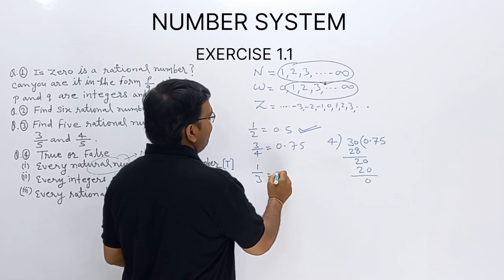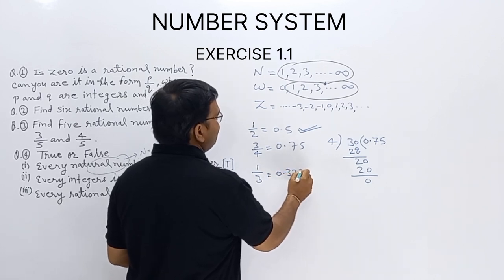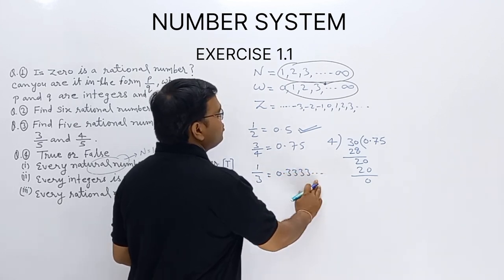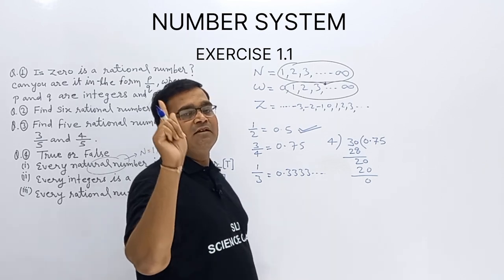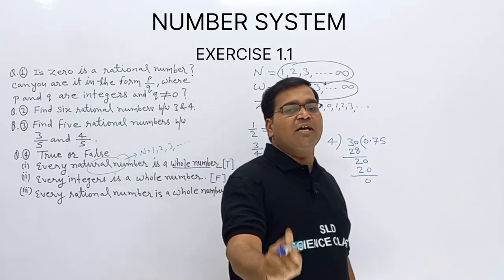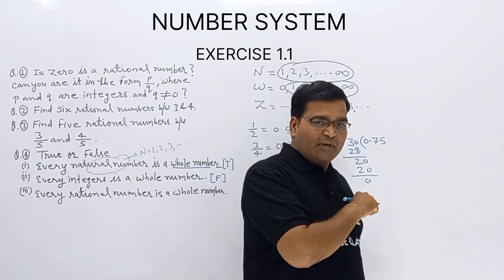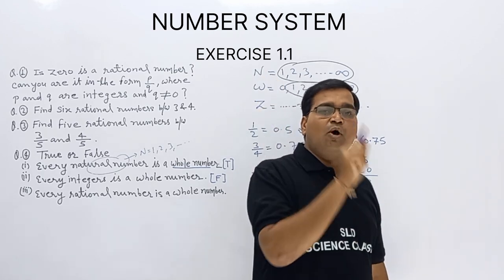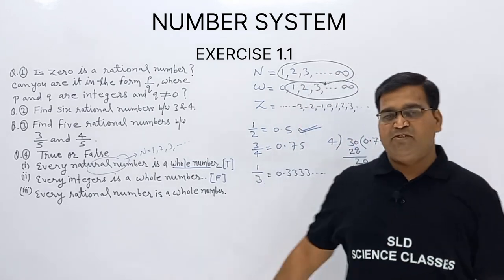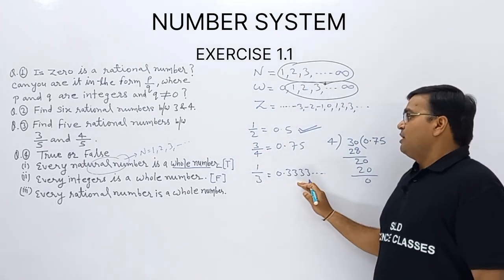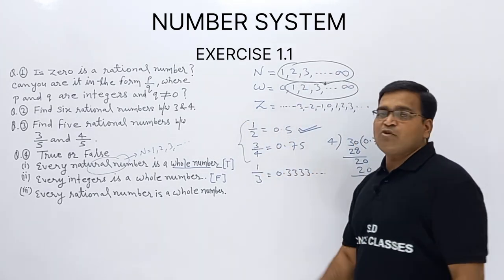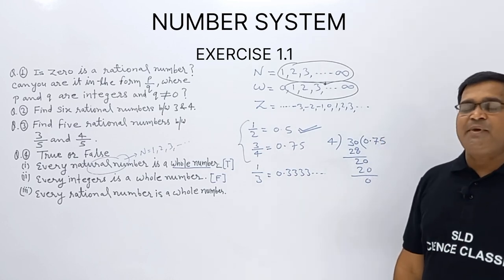Once we divide, we get 0.3333 and so on. This is called a non-terminating repeating decimal expansion.